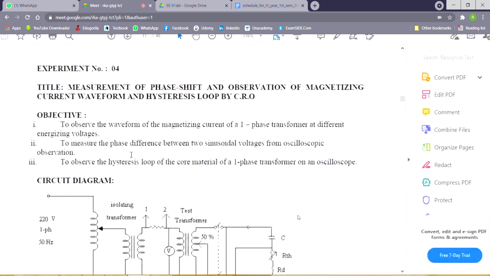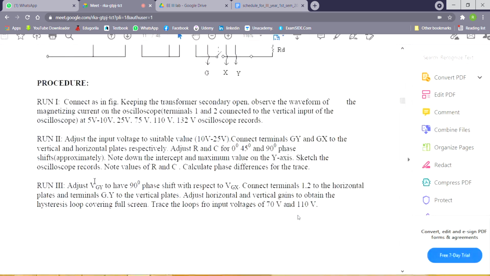Second is to measure the phase difference between two sinusoidal voltages from oscilloscopic observation. So actually two sinusoidal voltages we shall pick out from the circuit, say VGX and VGY, and then we adjust the system in such a way that we can get 0 degree, 45 degree, 90 degree phase shift as per our assumption. And then we check from the oscilloscope whether we are getting that or not.